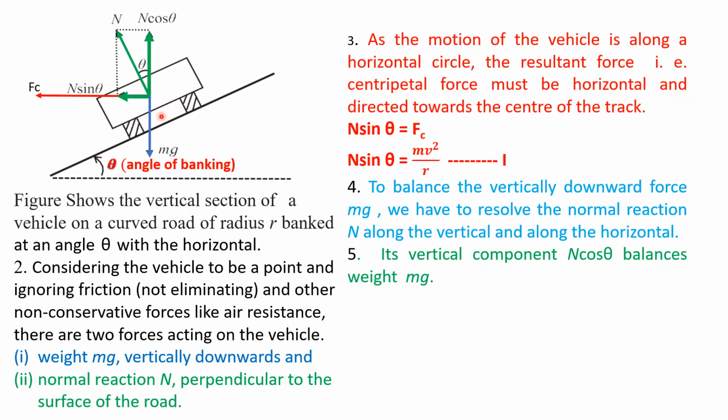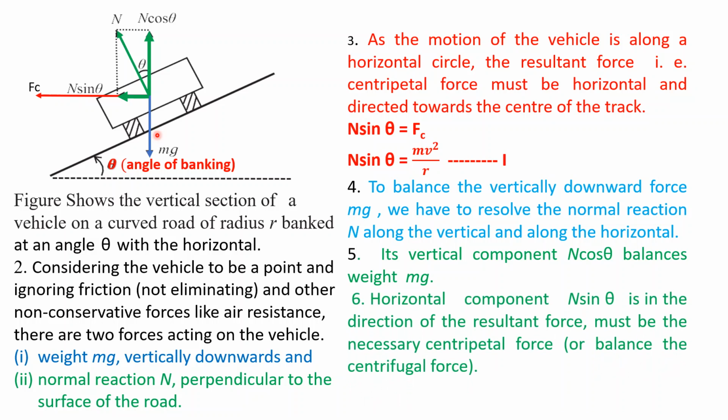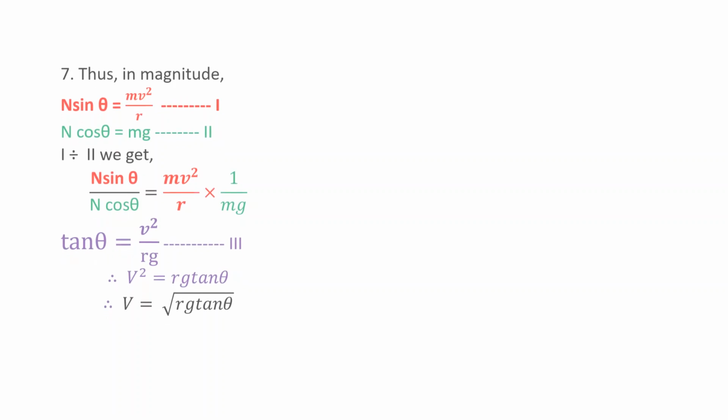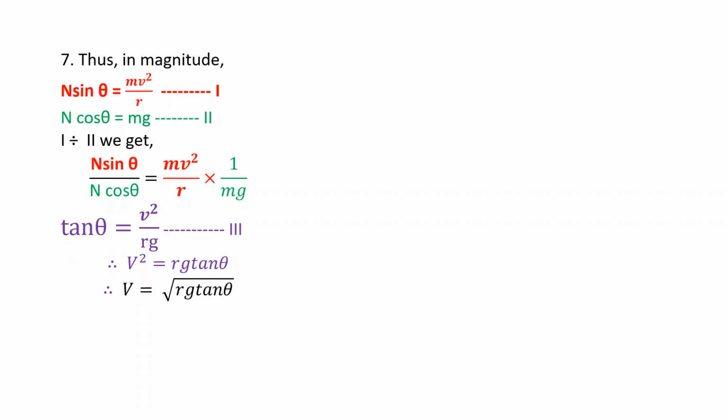From the diagram, its vertical component N cos theta balances its weight mg, and its horizontal component N sin theta is in the direction of the resultant force, which is nothing but the centripetal force. Thus in magnitude we get two equations: N sin theta is equal to mv square upon r, and N cos theta is equal to mg.